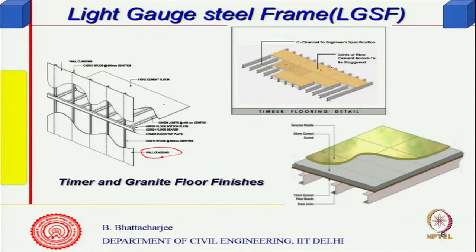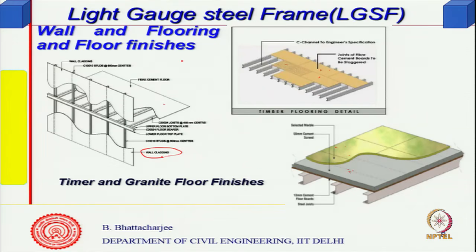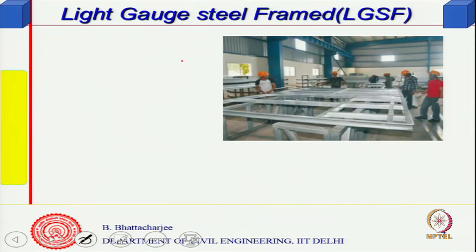Then somewhere you will have joints, the fiber board or whatever it is. There can be other kinds of finishes, depending upon the type of decking you want, you can put insulation or whatever form of decking you want. This is a granite floor finish, and this is a timber finish, and this is how it looks. So, light gauge steel for wall, floor system and finishing has high potential in that direction, and can exhibit multifunctional performance.